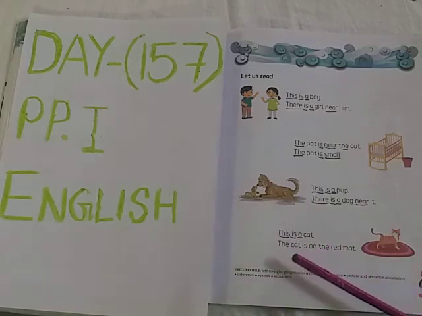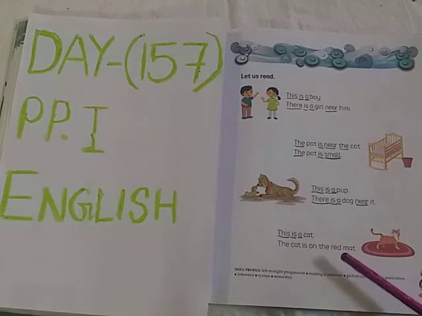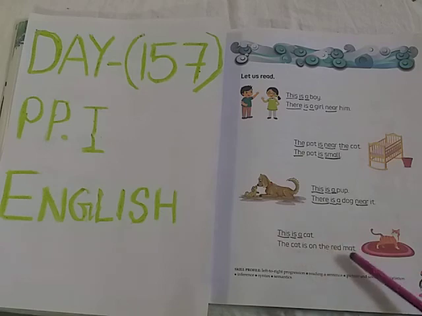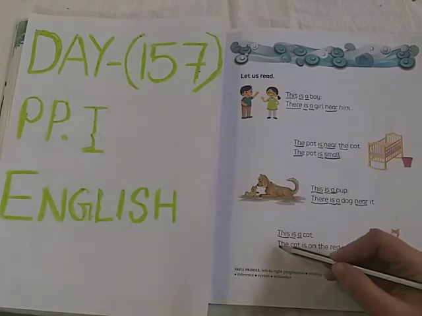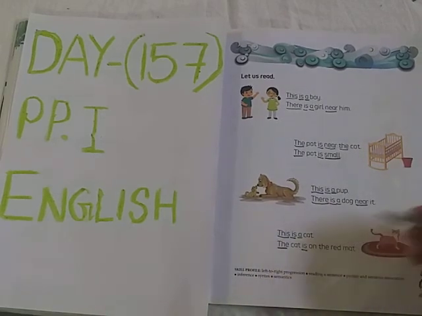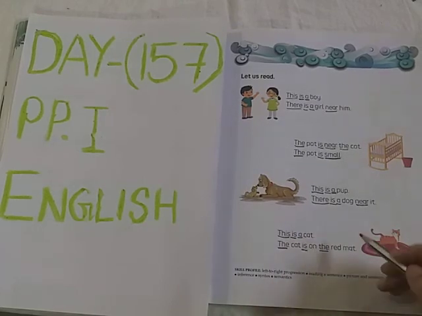T-H-E, the. C-A-T, cat. I-S, is. O-N, on. The cat is on. T-H-E, the. R-E-D, red. M-A-T, mat. The cat is on the red mat. You can see the cat is on the red mat. So in this sentence, where is the sight word? T-H-E, the, is a sight word. Is is a sight word. T-H-E, the, is a sight word.